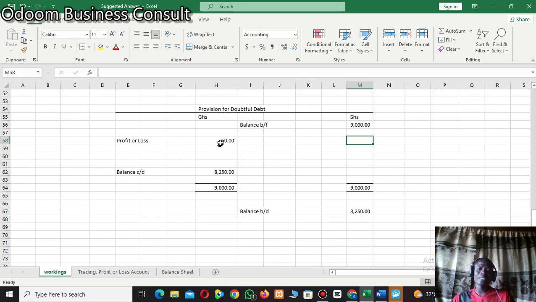So as I said, if you see the difference at the debit side, it means there has been a reduction in provision for doubtful debt, and for that matter, that difference will be taken to the credit side of the profit or loss account. But if you get it at the credit side of the provision for doubtful debt, it means there has been an increase in provision for doubtful debt, and that difference will be taken to the debit side or the expenses side of the profit or loss account.